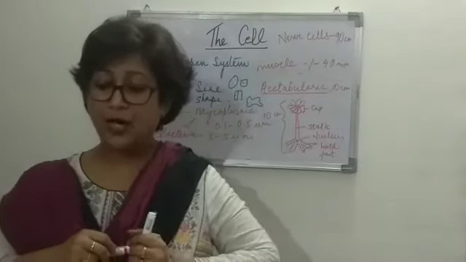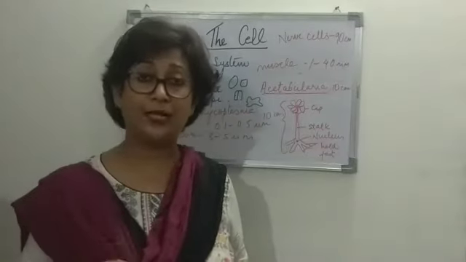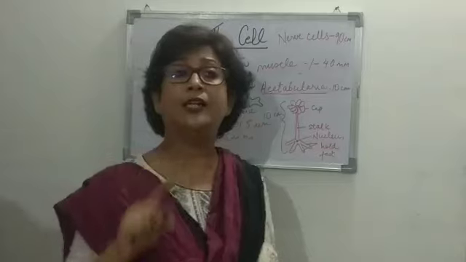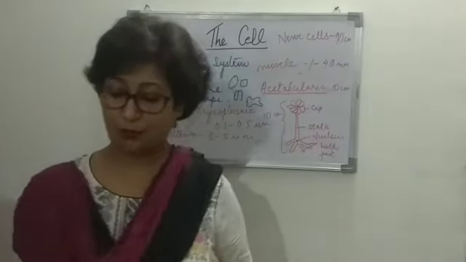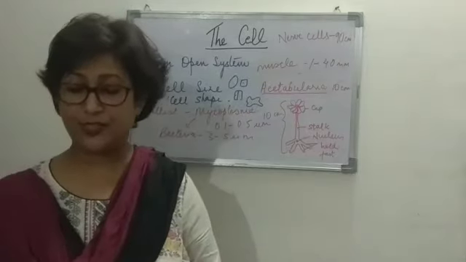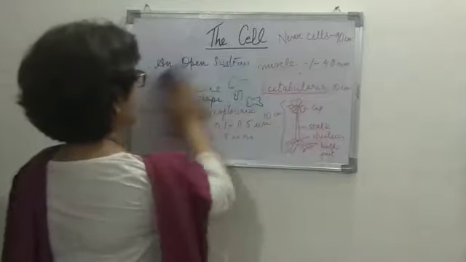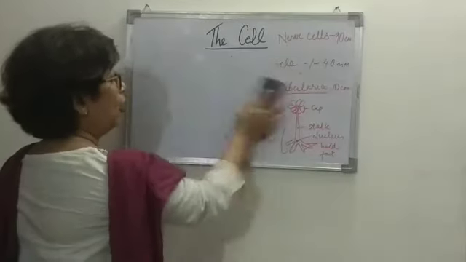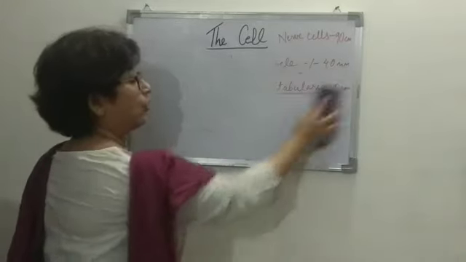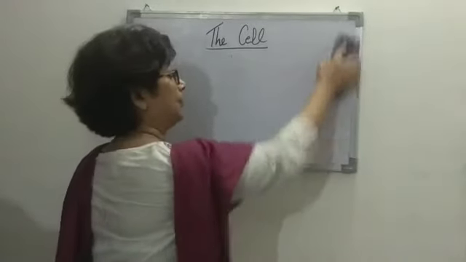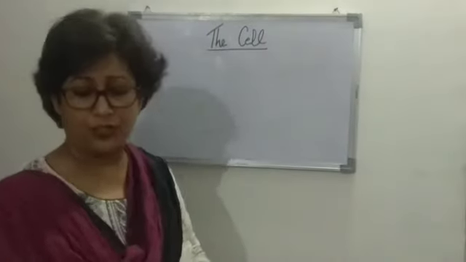So the shapes of the cell is related to the position and function of the cell, right? I'm repeating, the shape of the cell is related to the position where it is found and the function that it has to carry out, right? So that's about the shape of the cell. We come to the next part of the lesson, that is the cell structure. So we discussed the cell is an open system, right? We talked about the cell size today. We talked about the cell shape, right? So cell shape was quite a repetition of what we did in the previous class.